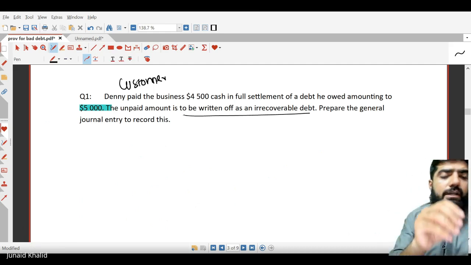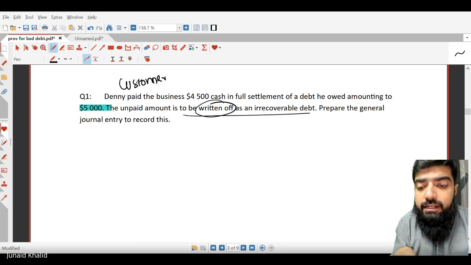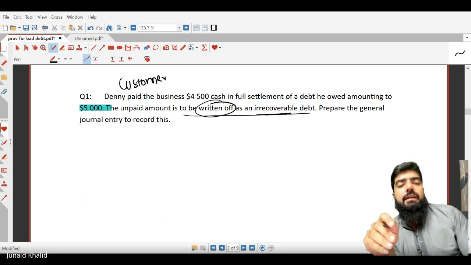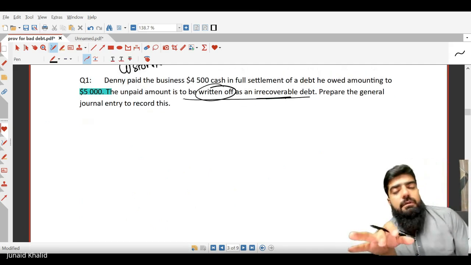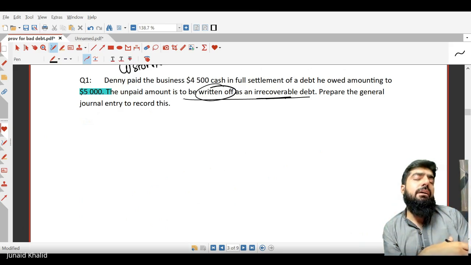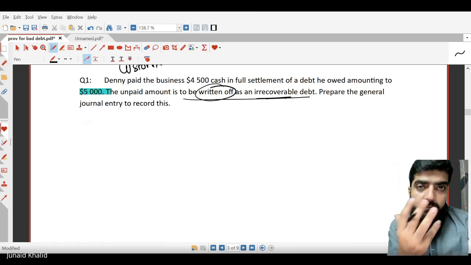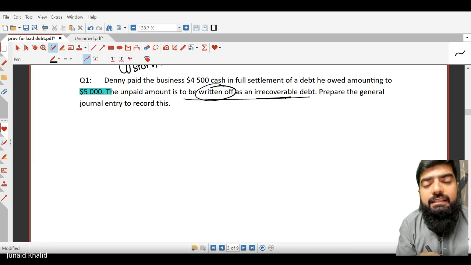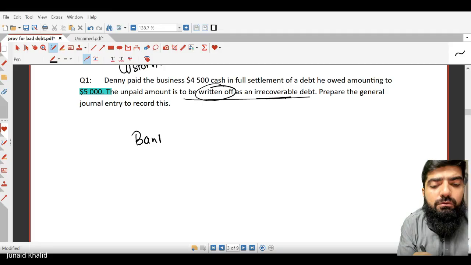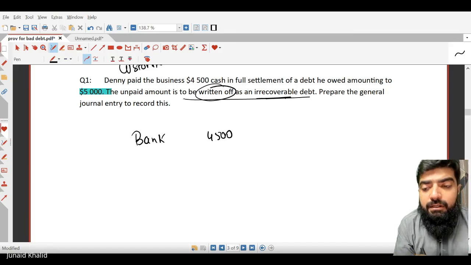Now, what is the unpaid amount? 500. The unpaid amount is to be written off as irrecoverable debt. So it means the rest of the 500 will not be recoverable, so we are going to write it off. Now there are two possible ways. Either we write off and then we record the recovery, but we can do it directly as well. For instance, bank is debited by what amount? 4,500. Very good.